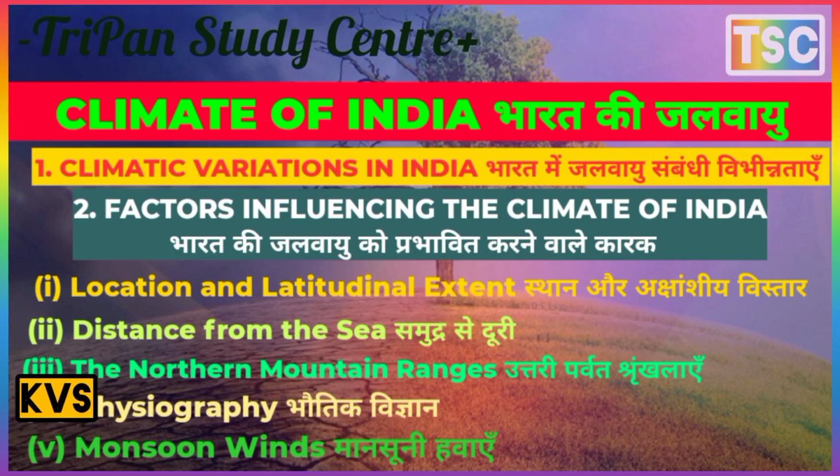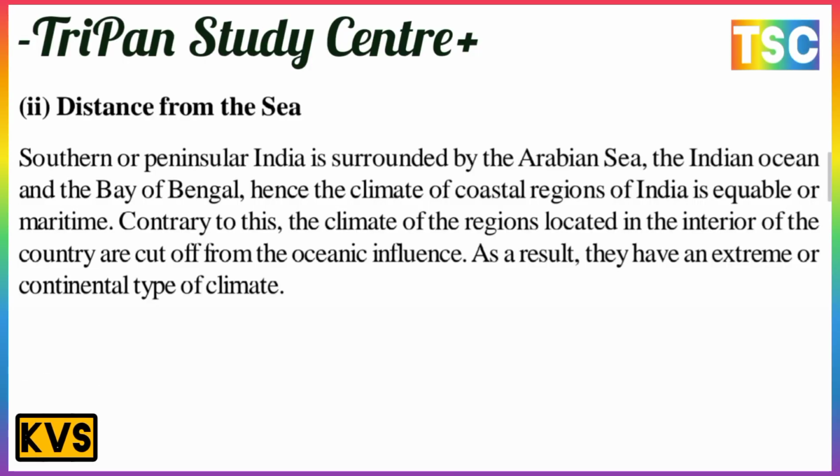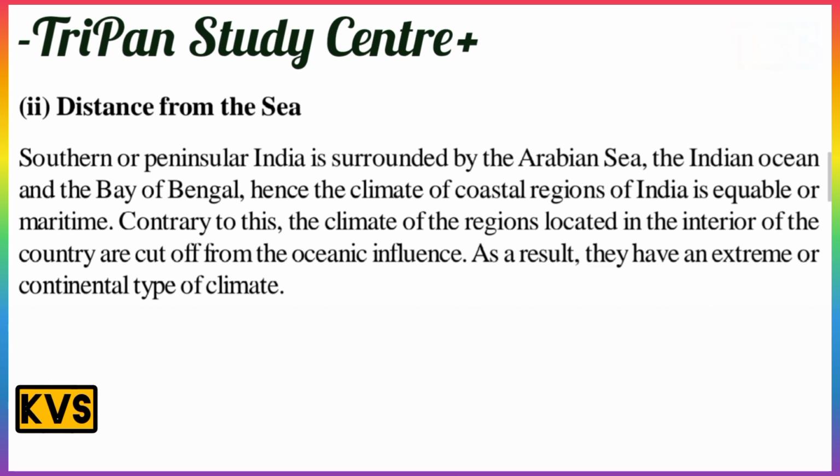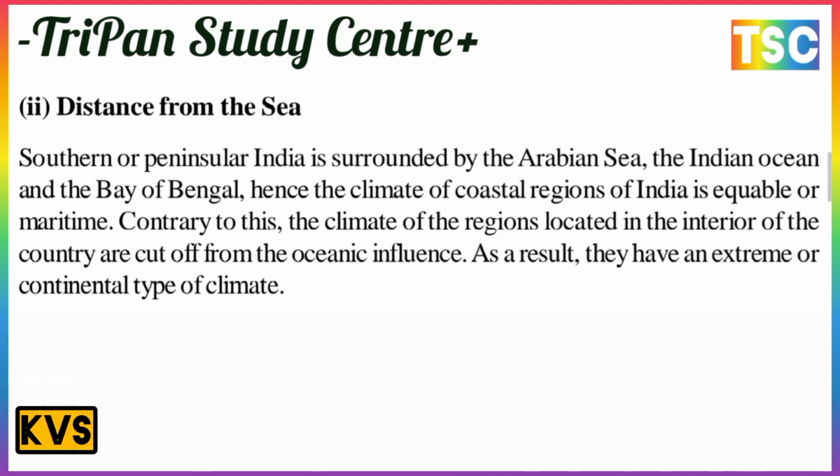The next factor: distance from the sea. This is an important point. The southern part is a peninsula. India is surrounded by the Arabian Sea, the Indian Ocean and the Bay of Bengal. Hence, the climate of the coastal region of India is equable or maritime.